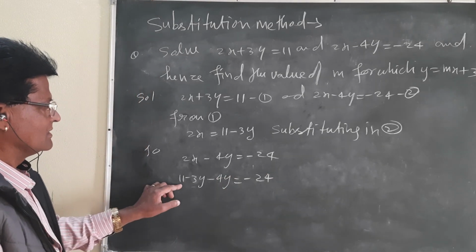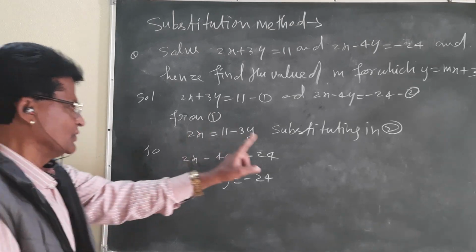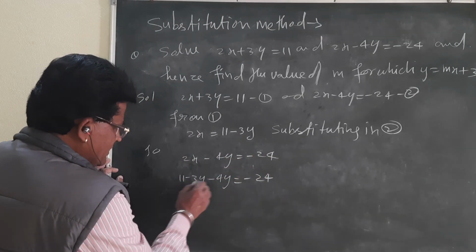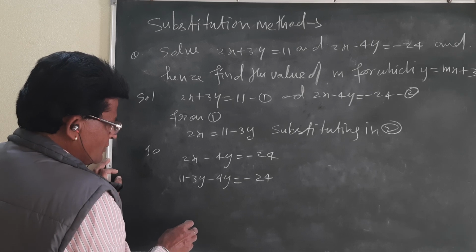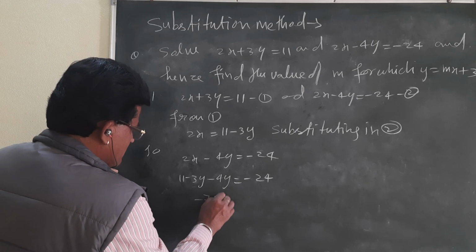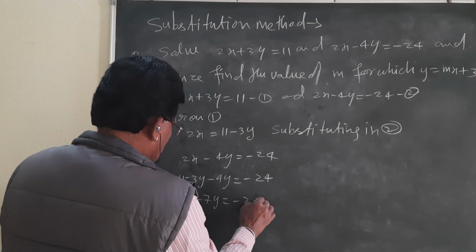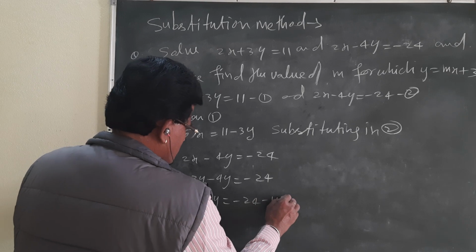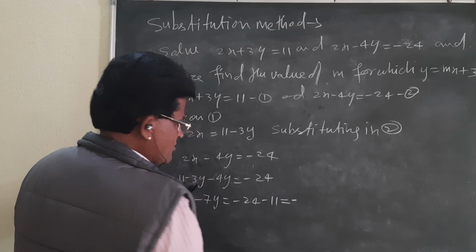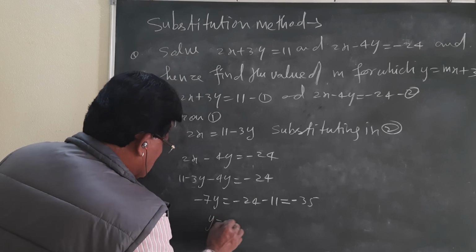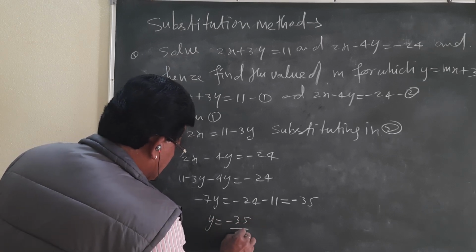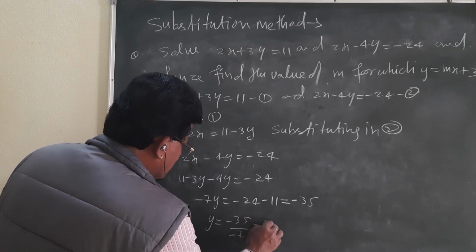And this 11 you will take from the left side to the right side. Minus 3y and minus 4y is minus 7y. It will be minus 24 minus 11. You see, minus how much? 35. y will be equal to minus 35 upon negative 7. Its value will be 5.